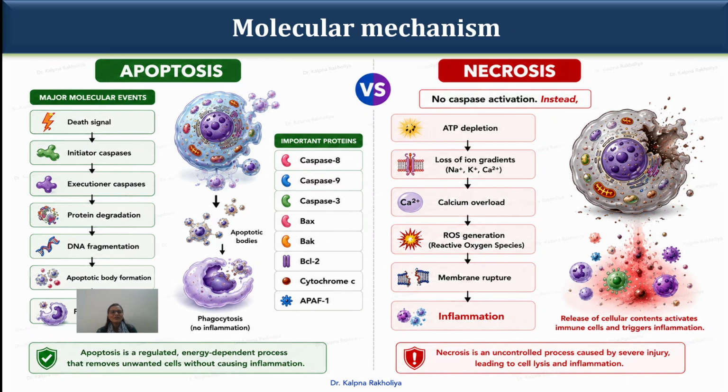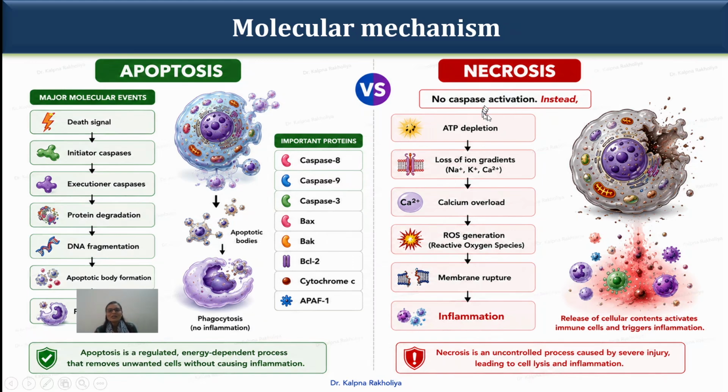Molecular mechanism. When we talk about the molecular mechanism, a major molecular event occurs when the cell goes to suicide. First, a death signal arises. Then the initiator caspase is activated. They are normally in a pro-caspase form, so they are inactive. Then after this signaling, the caspase enzyme is initiated. Then executor caspases are involved, then proteins degrade, DNA fragmentation occurs, apoptotic bodies form, and then phagocytosis clears this kind of cell.